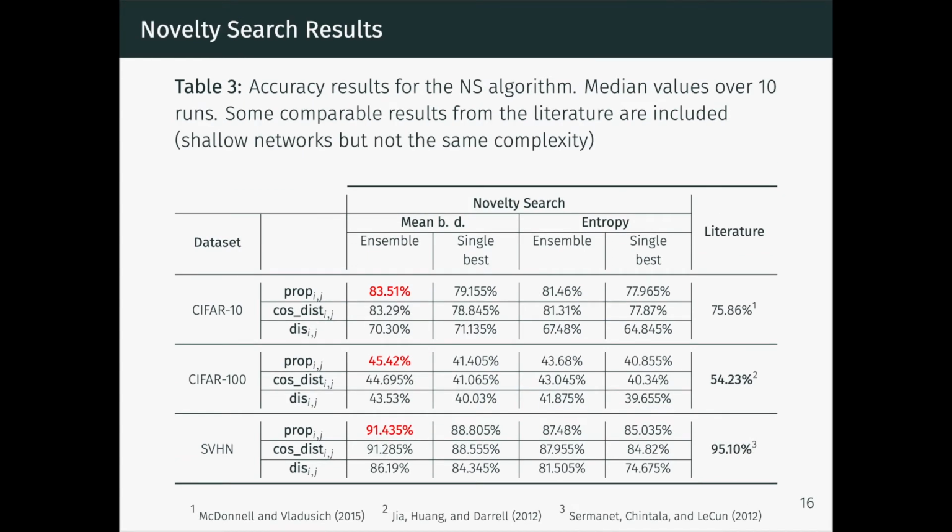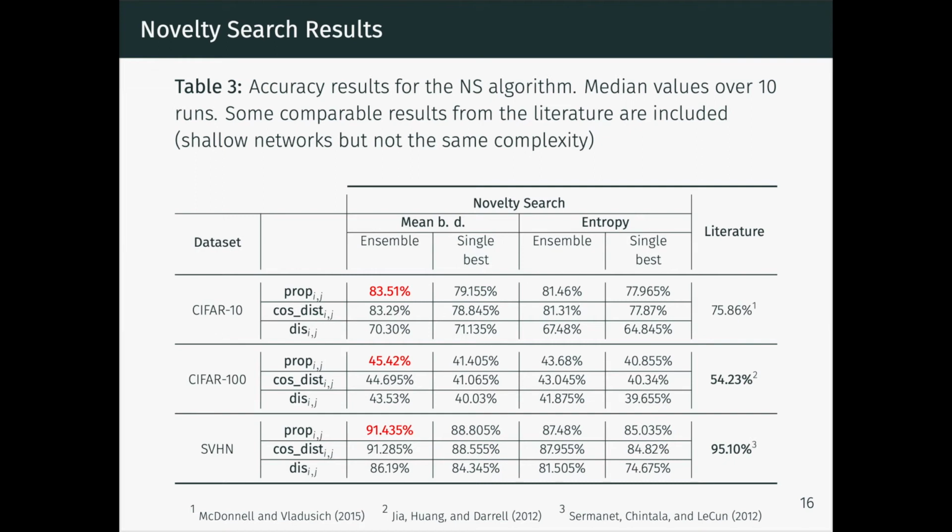This table shows the accuracy results for the novelty search algorithm and some comparable results from the literature. If we only consider the novelty search results, we see that the error proportion metric tends to lead to better results. We also see that using the mean behavioral diversity metric as the ensemble selection metric works better than using the entropy metric. Again, we observe that ensembles tend to outperform their single best individual.